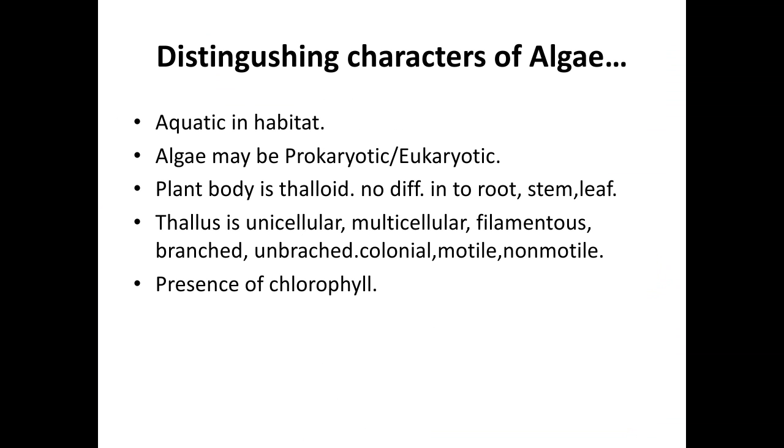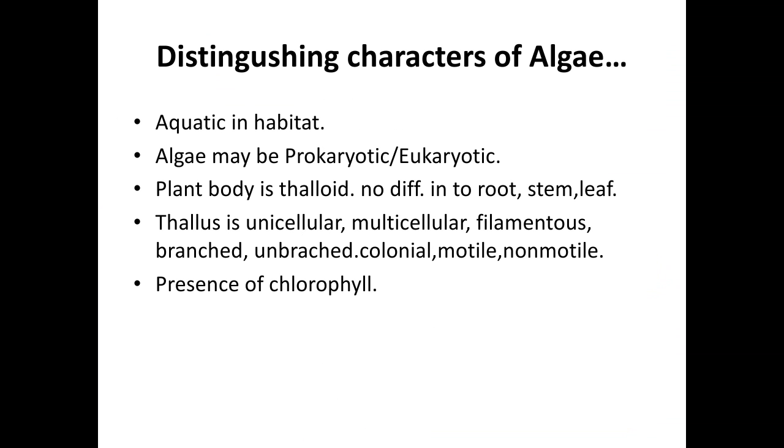Examples of prokaryotic algae are blue-green algae, Nostoc, Anabaena, Oscillatoria, etc. Examples of eukaryotic algae are Spirogyra, Ulothrix, Polysiphonia, etc.